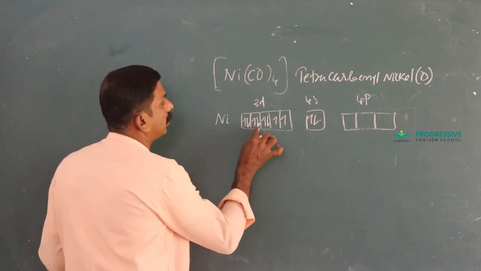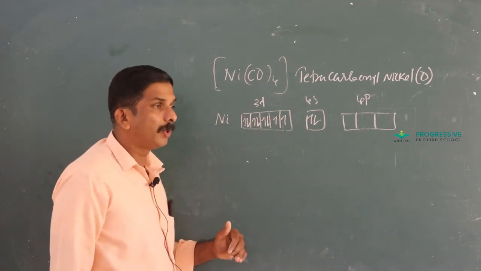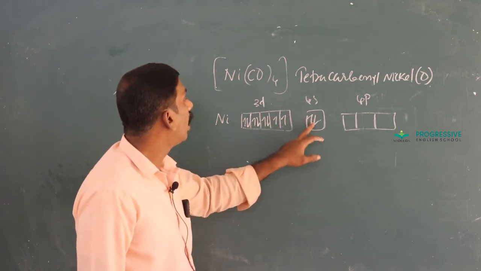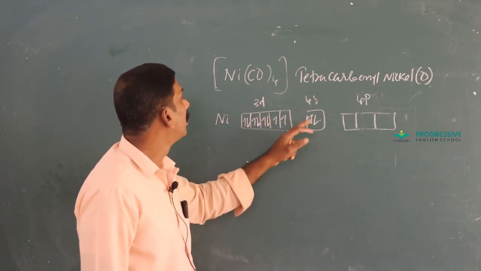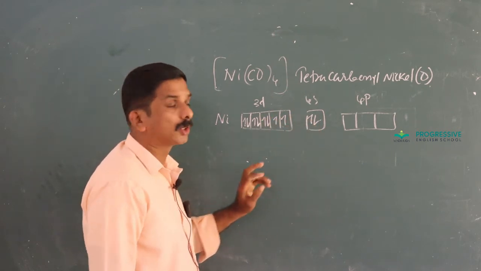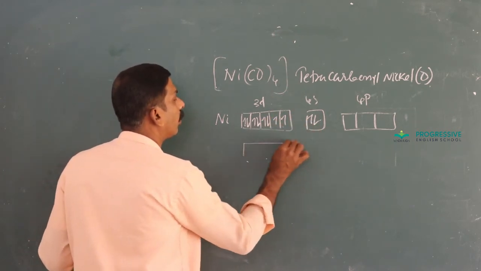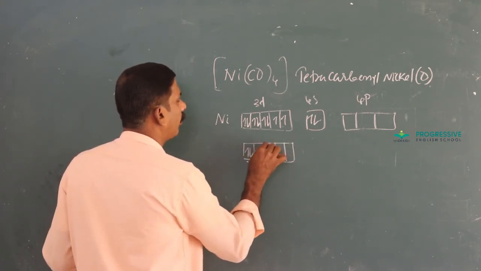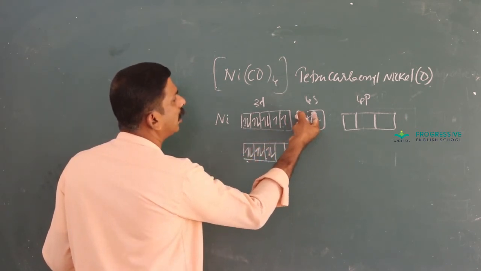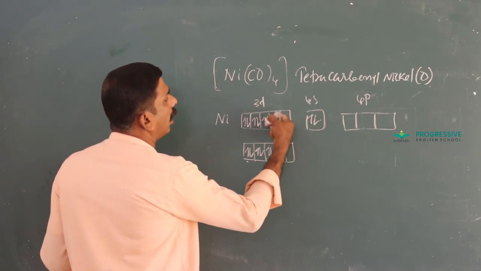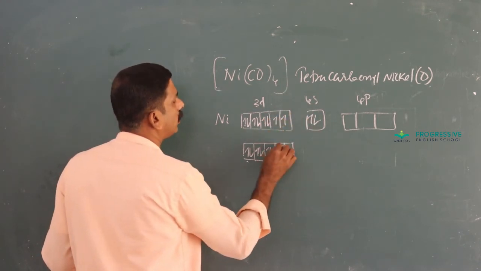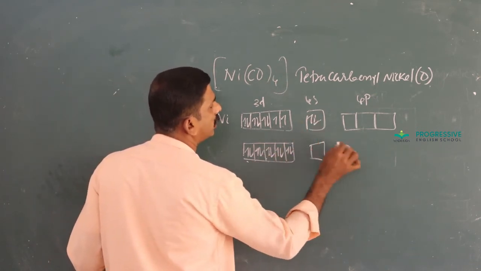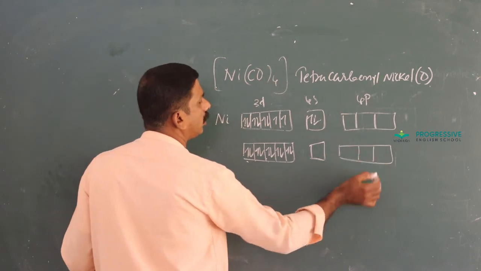You know, transition metals exhibit variable oxidation state because of the comparable energy between outermost s and outermost d orbitals. Therefore, here 3 pairs are there, and after the movement of the 4s electrons to 3d, they are also paired, and the 4s orbital becomes vacant, and 4p.